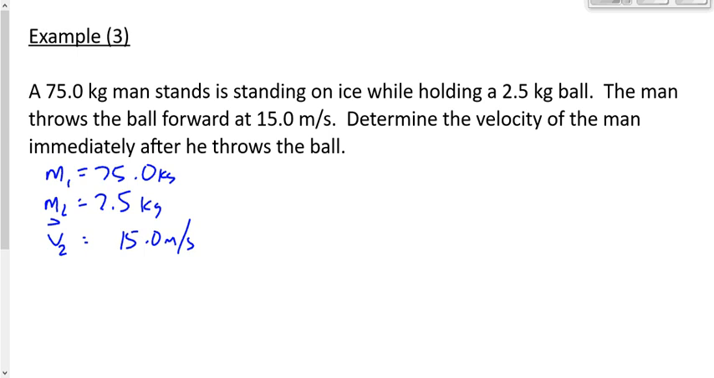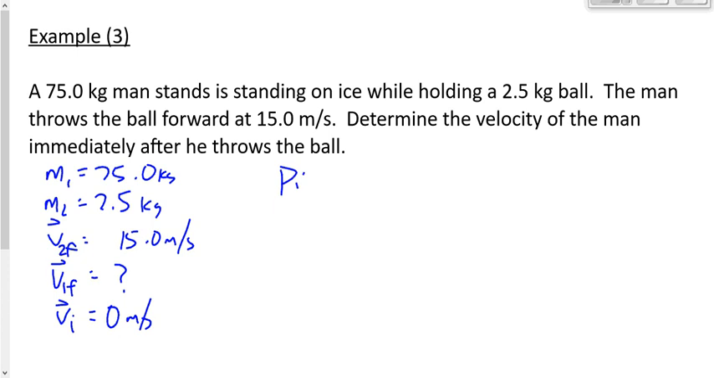This is how fast the ball is moving after it's released, right? After the, for lack of a better term, the explosion. V2F. We're looking for V1F, the velocity of the man immediately after. Is there anything else that we have here if we read between the lines? If we throw this question into Google Translate, what does it spit out? Yeah, VI is 0. We're not even going to call it V1I or V2I, because it's the man and the ball combined. Total VI is 0.